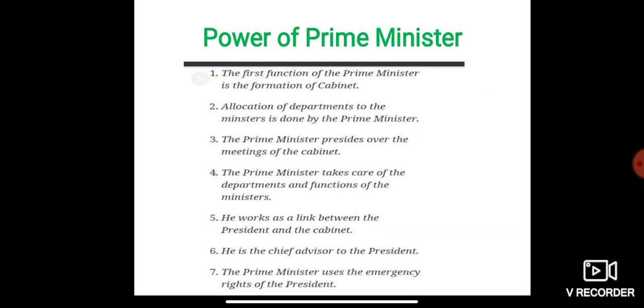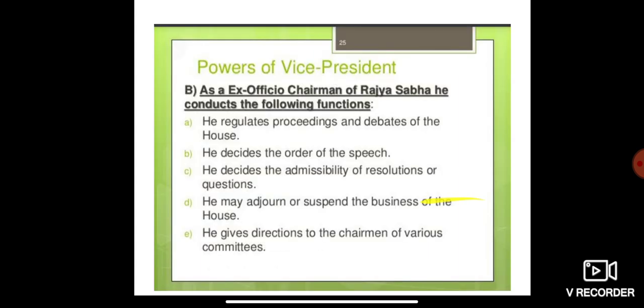Point number six, he is the chief advisor to the president. So he also acts as the chief advisor to the president of India. Point number seven, the prime minister uses the emergency rights of the president. That is also a power vested with the prime minister. So these are some of the powers of the prime minister. I hope now you're clear with it.